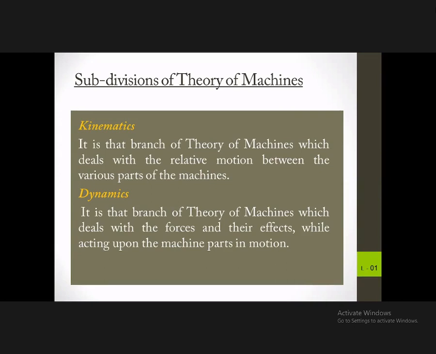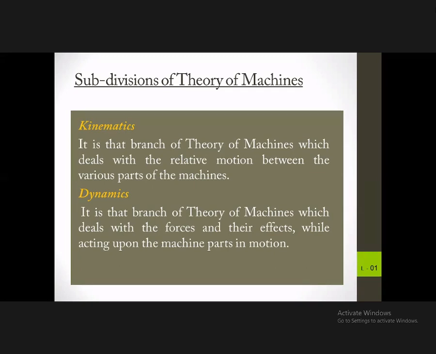When you are talking about a machine, there are so many parts moving inside the machine against each other, and how these relative motions are arranged and how they function is according to certain theories. Learning about these theories comes under kinematics.